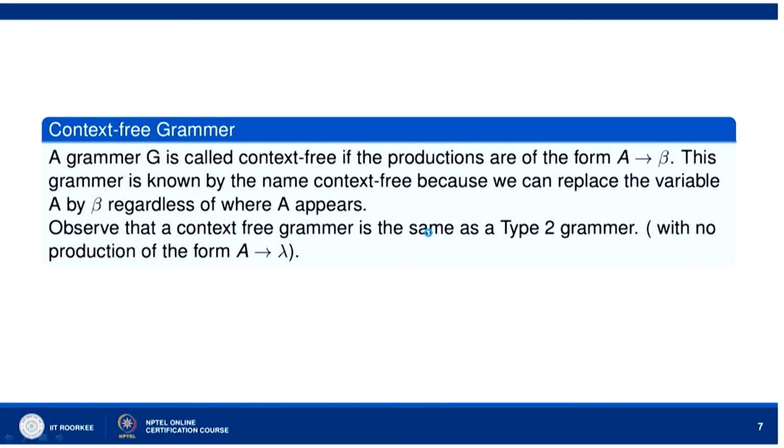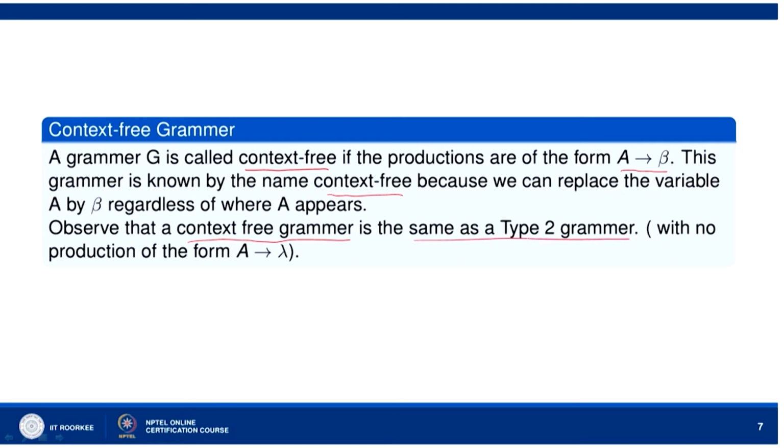Now, there is another type of grammar which is called context free, if the productions are of the form A goes to beta. This grammar is known by the name context free because we can replace A by beta regardless of where A appears. Now, let us note that context free grammar is the same as type 2 grammar.